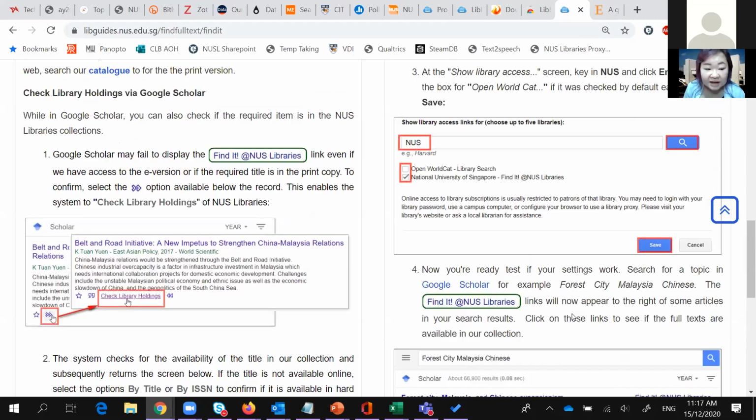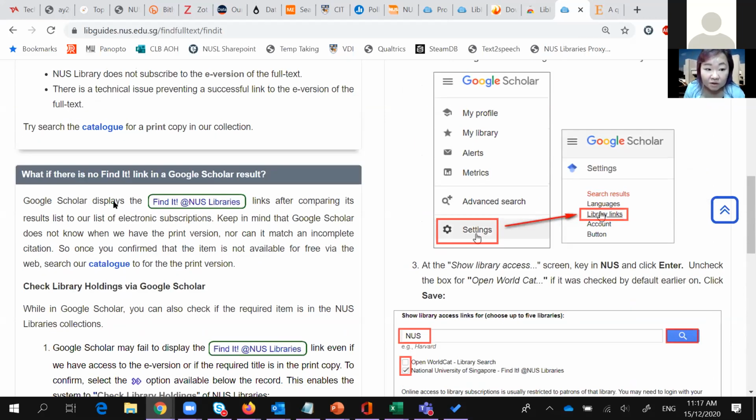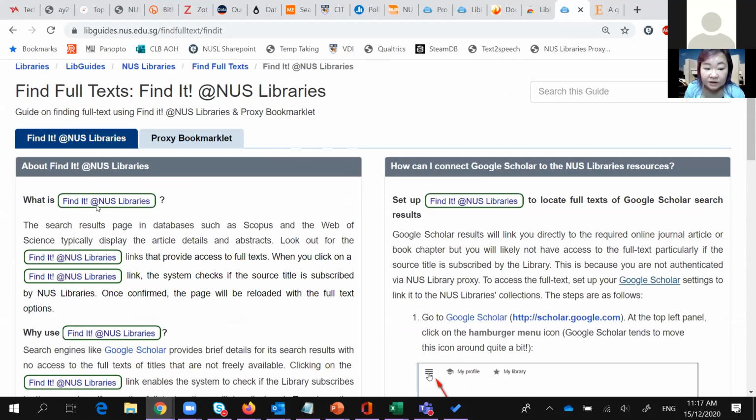Yeah, so for those who are using Google Scholar, this is definitely a step you should insert into your settings. It will definitely save you a lot of time getting hold of the full text. Right, any questions so far? Like I said, this is a very, very fast session.